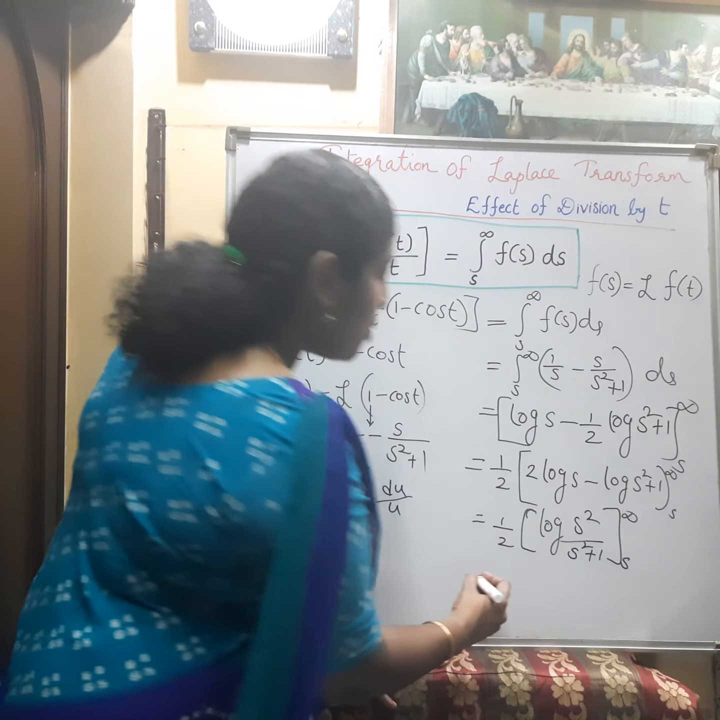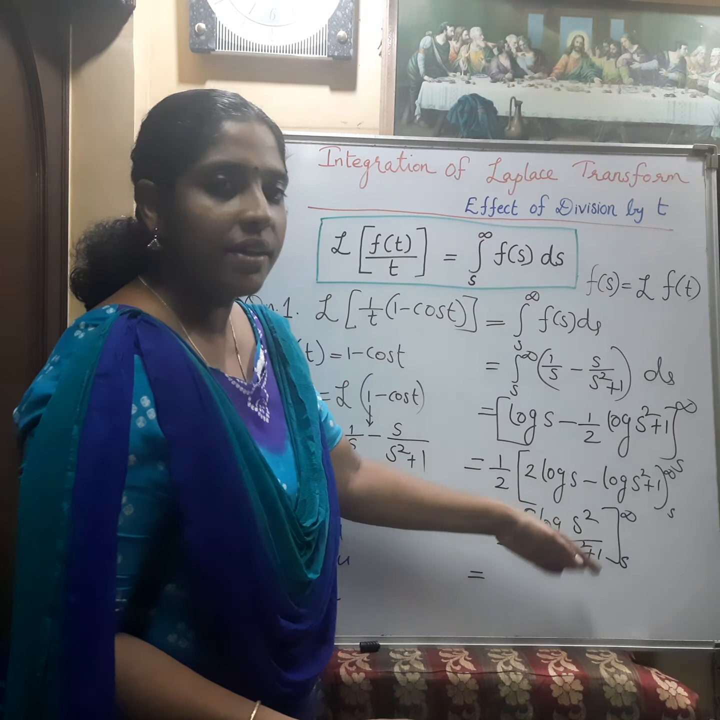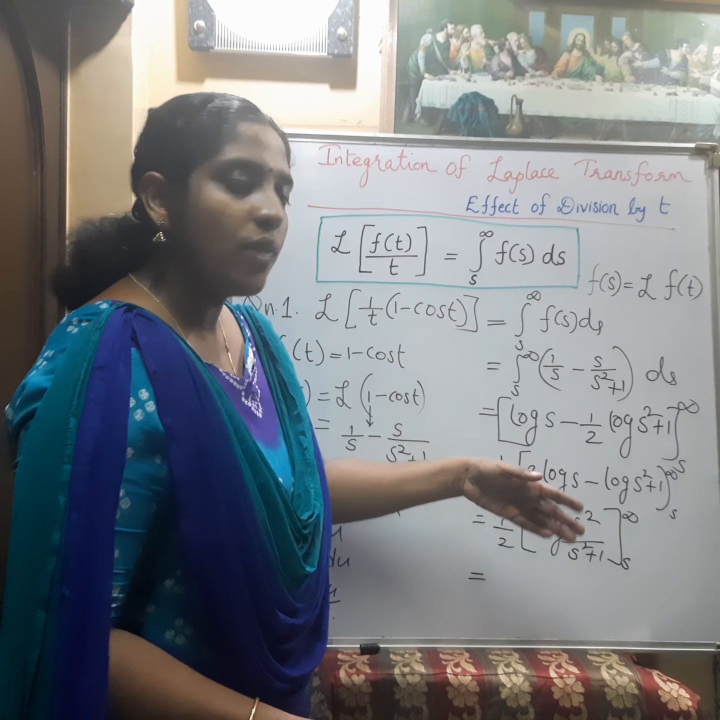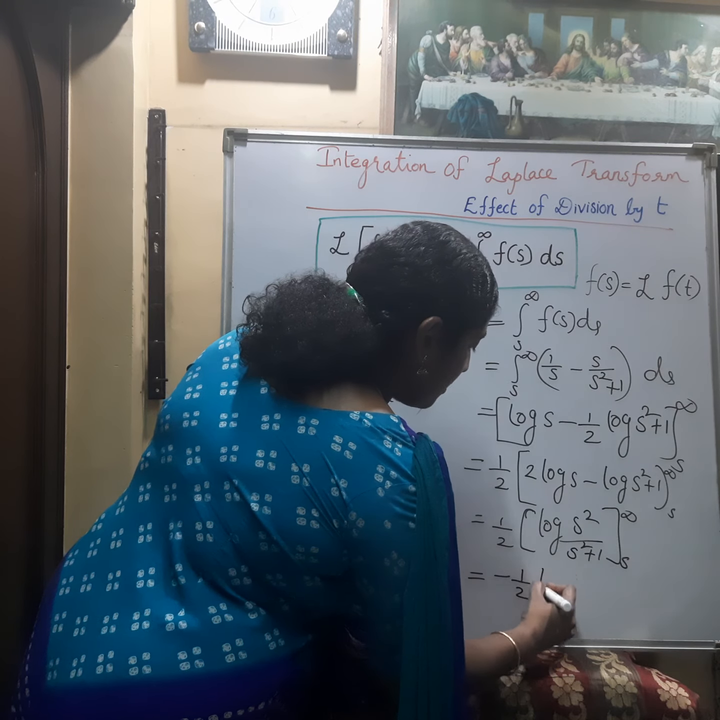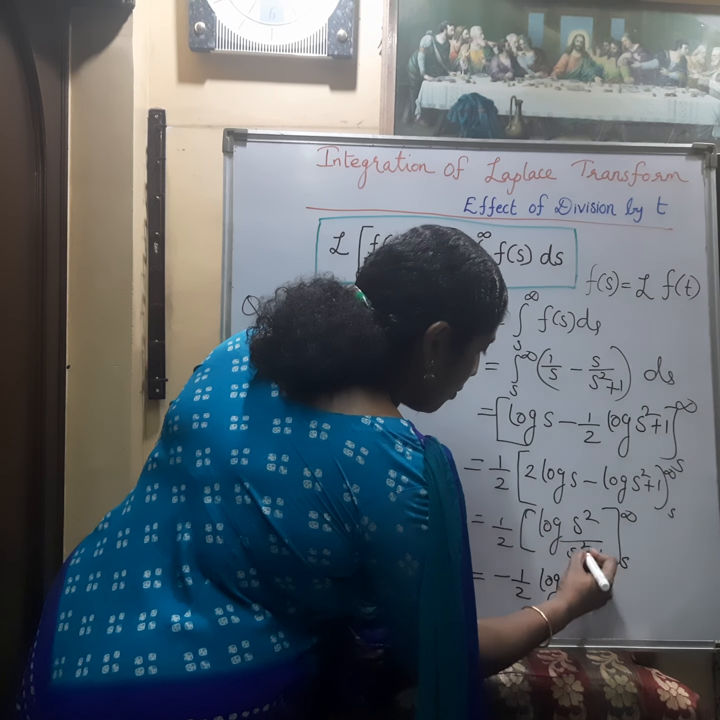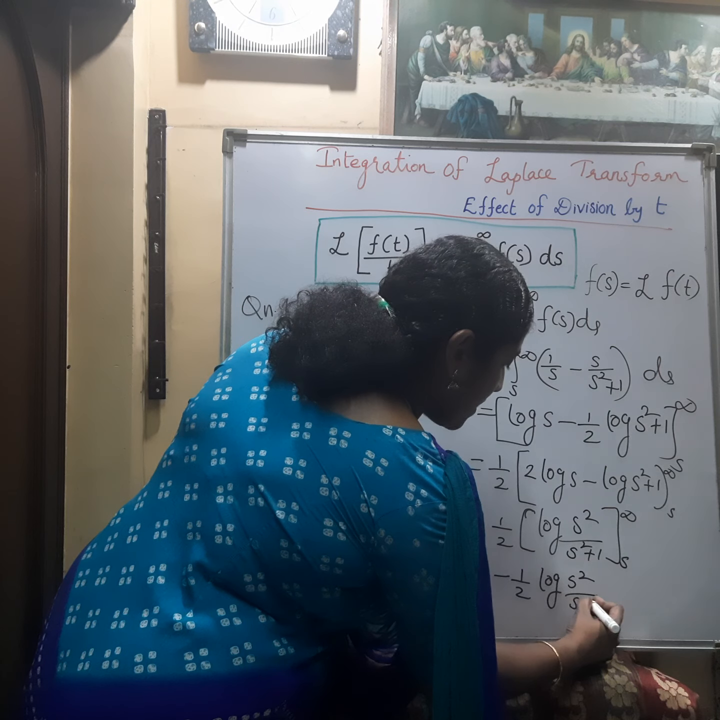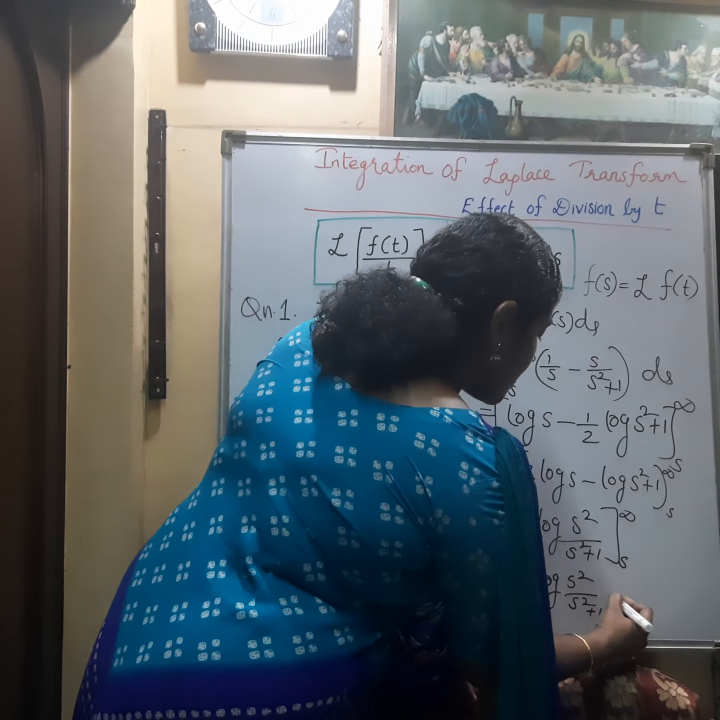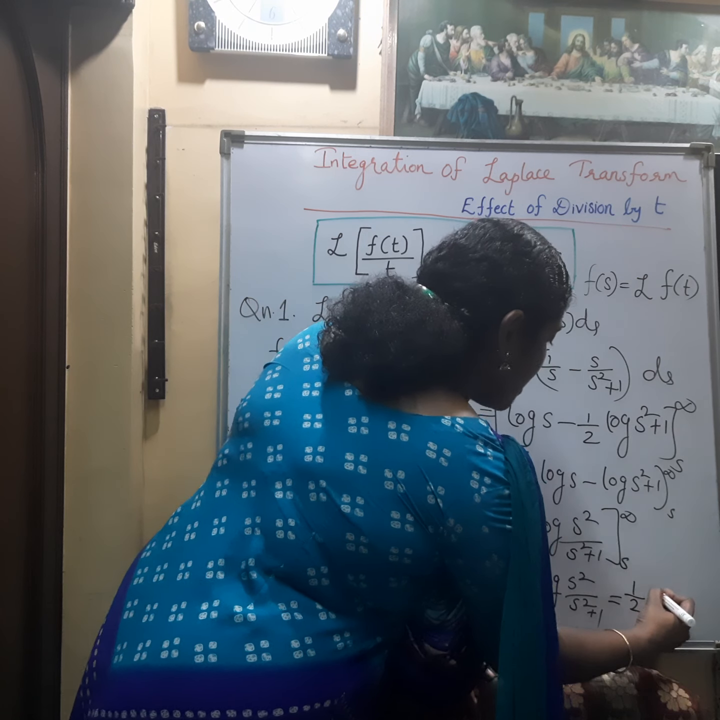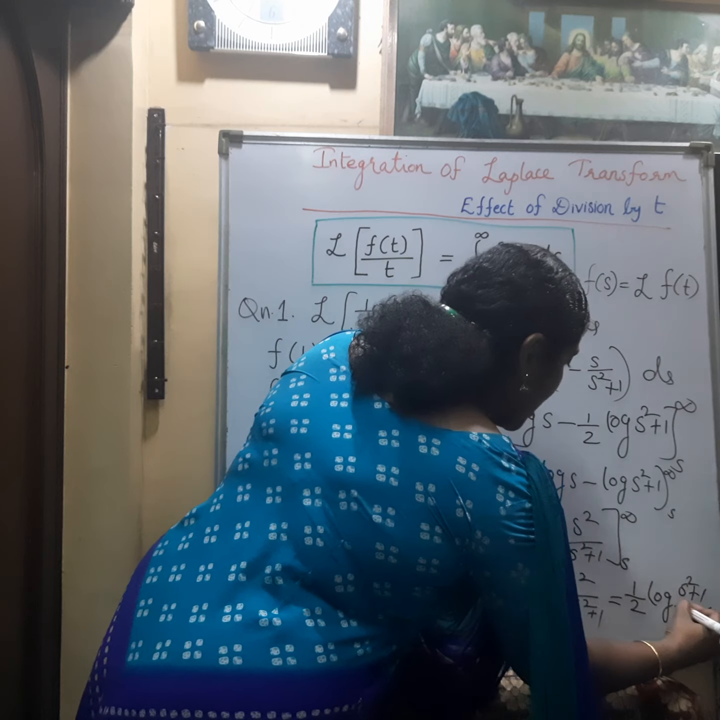On applying the upper limit infinity, it will become log of infinity by infinity, that is log 1, which is 0, so that term will cancel. Then minus 1 by 2, applying the lower limit, we put s, that is log of s square by s square plus 1. So the answer is minus 1 by 2 log of s square by s square plus 1, or we can write it as 1 by 2 log of s square plus 1 by s square.